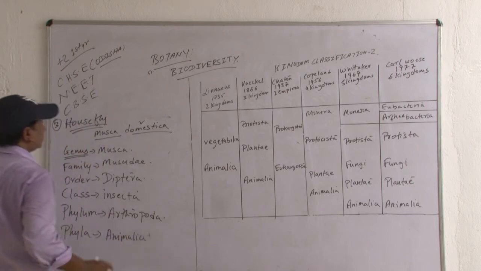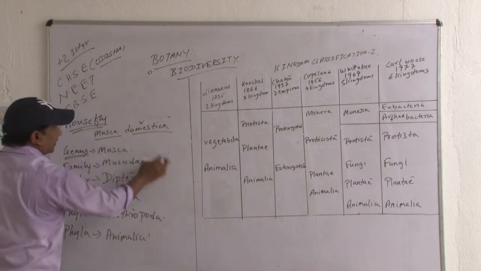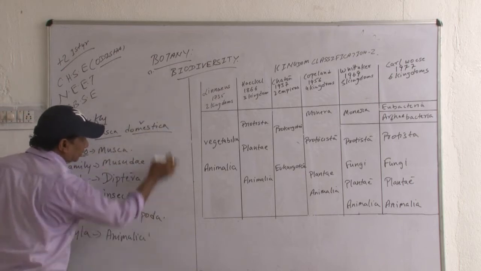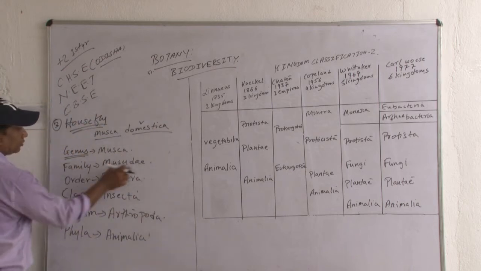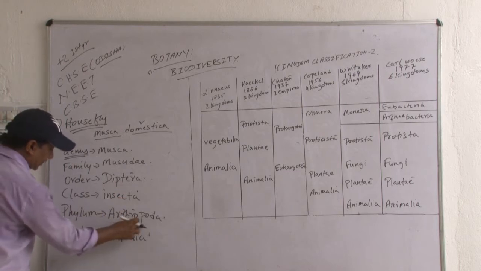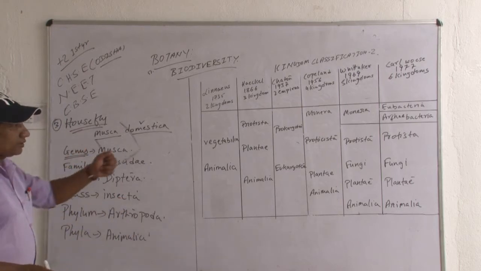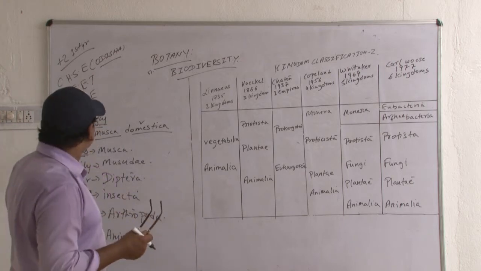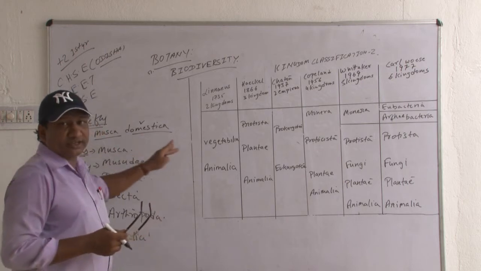Now, again, 1, 2, 3, 4, 5, 6, 7. Remember, the sequence is arranged from the ascending order, not from descending order. The species domestica, genus Musca, family Muscidae, order Diptera, class Insecta, phylum Arthropoda, and kingdom Animalia. Number 3 is housefly. The first one is human, the second one was dog, and the third one is housefly.